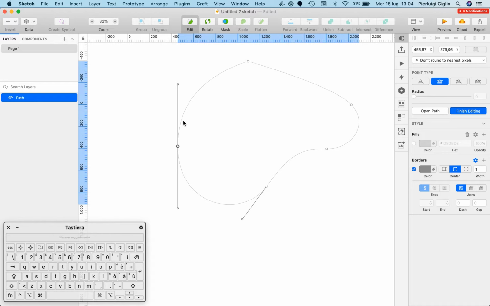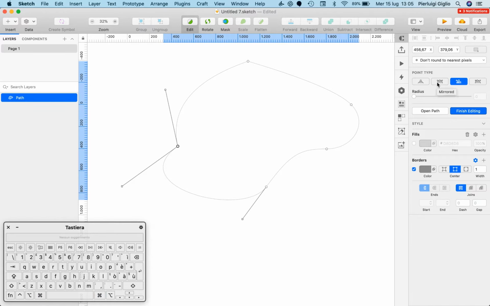Now, if you already have experience with software like Adobe Illustrator or Inkscape, you're already familiar with some of these concepts. But basically, to give you an idea, you can move these handles around and create all sorts of different curves. You can also hold Command and just move one of these around, so you keep the other handle on the opposite side in the same exact position and just move the other one around.